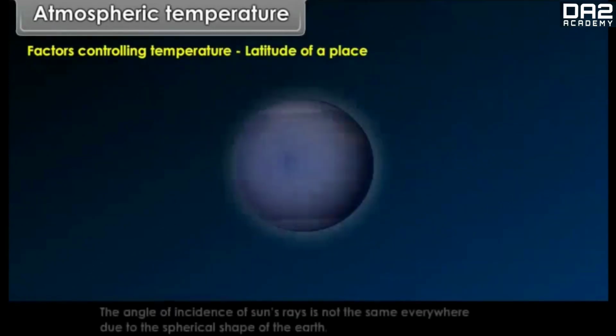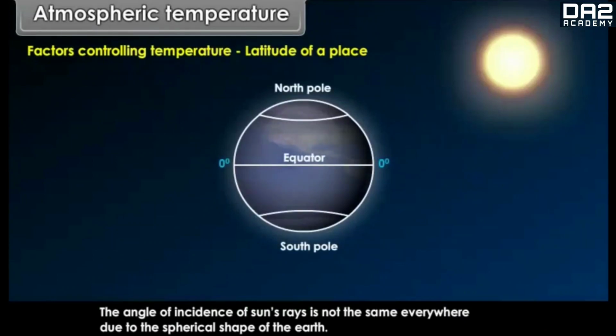Latitude of a place. The angle of incidence of sun's rays is not the same everywhere due to the spherical shape of the Earth.